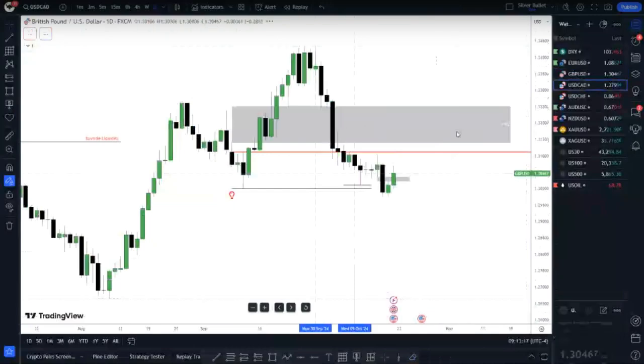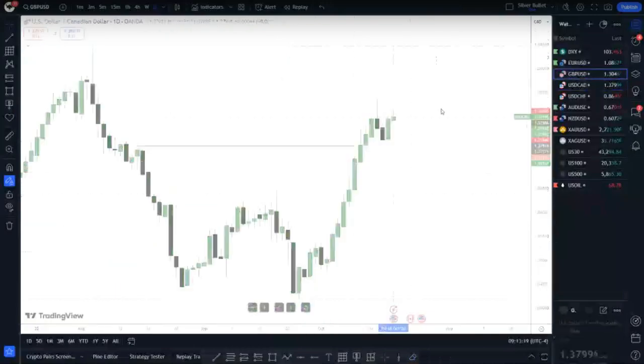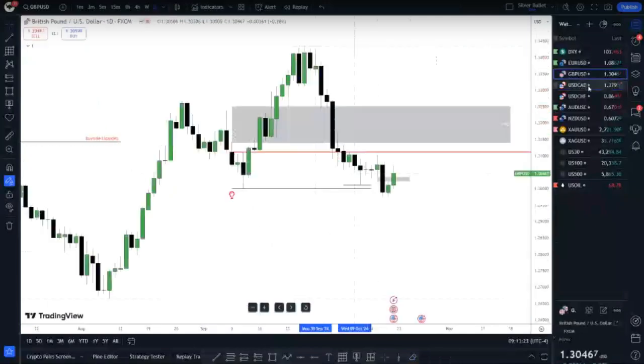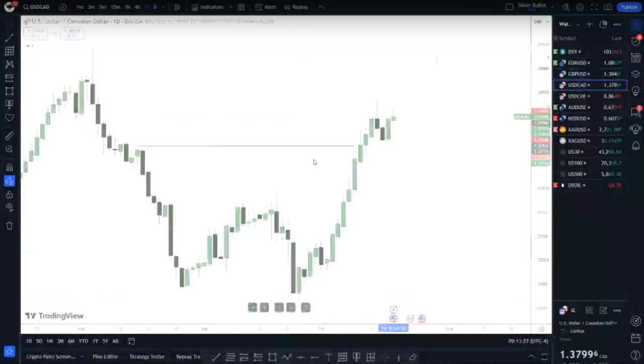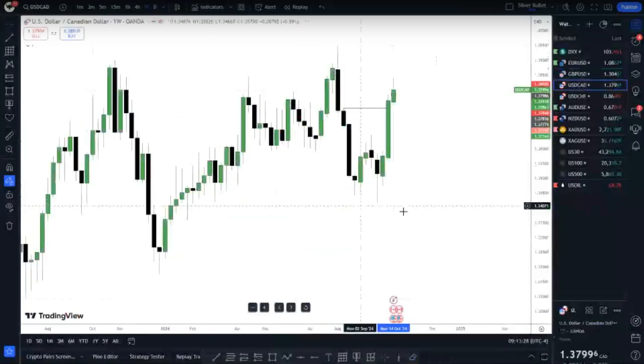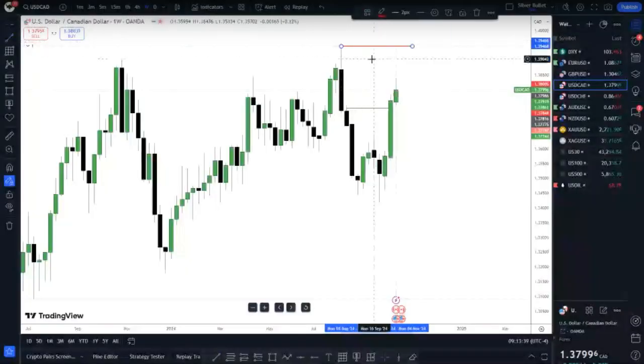I am bearish. I want to see price pushing back up to those levels first before it can push lower. Let's look at USD CAD. I don't trade USD guys. We are bullish USD here. I'm expecting price to push above this high, which is going to be the August high. Actually, yes, it is the 5th August high here. So I want to see price pushing up above this high here.